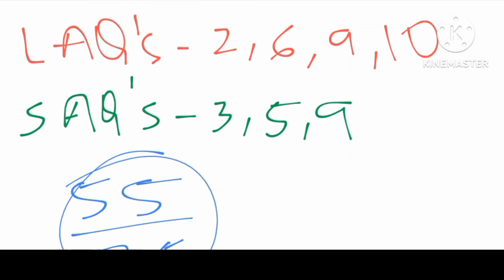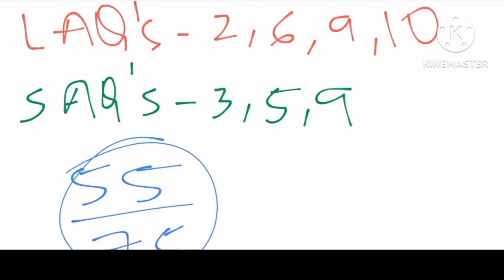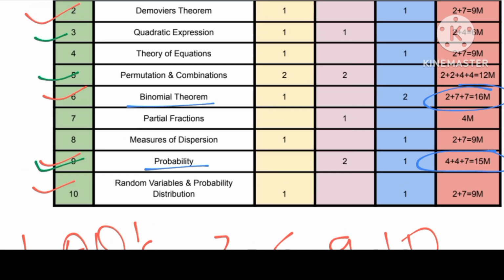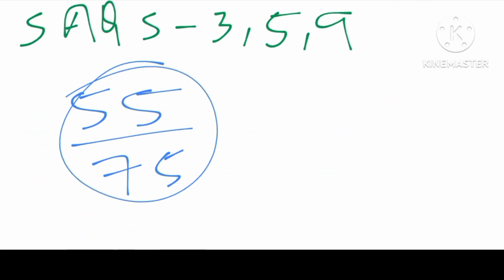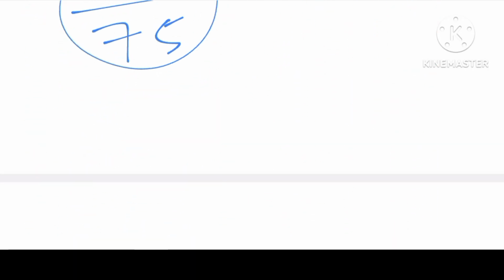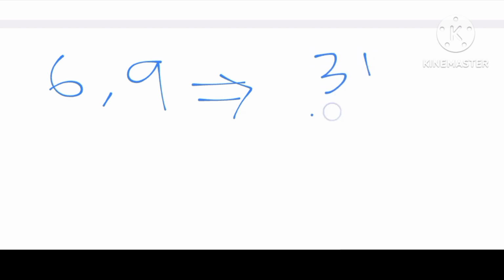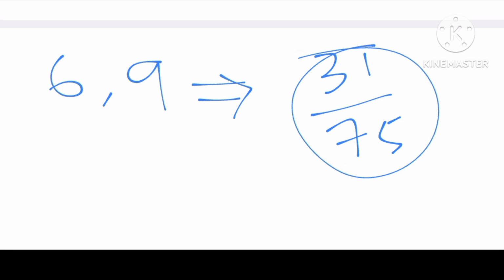These two chapters are very easy. What are those chapters? Chapter number 6 and chapter number 9. I'll write it here. No need to worry about notes and all, I'll share a PDF with you. Chapters 6 and 9 will fetch you 31 marks out of 75, which means you will pass your examination if you are worrying about the marks.